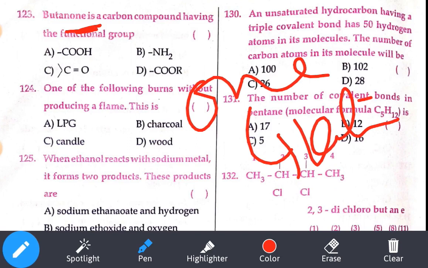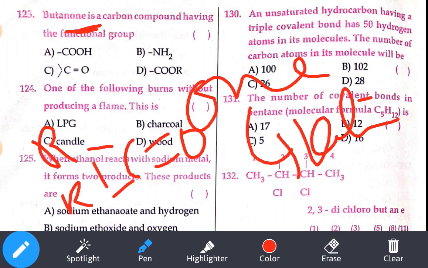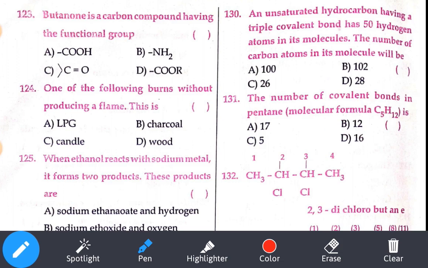Which one of the following burns without producing a flame? Without producing a flame, what is burnt? They have asked. You can say candle. Sorry, not candle. One of the following burns without forming a flame. What is that? That is our charcoal. Option number B.